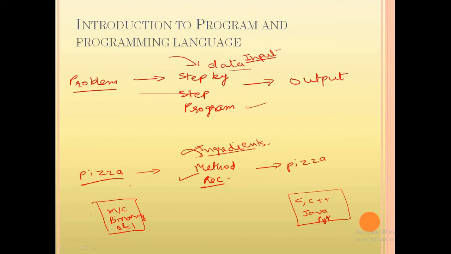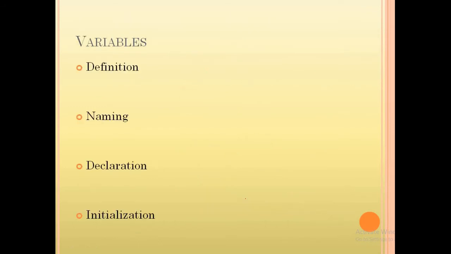And then what happens? The compiler or interpreter of these languages converts these instructions written by the programmer into the machine language so that computer can execute those instructions. So this translation is done by the specific compiler of a particular language. So this is the thing about the programming language. Now we move to the variables.